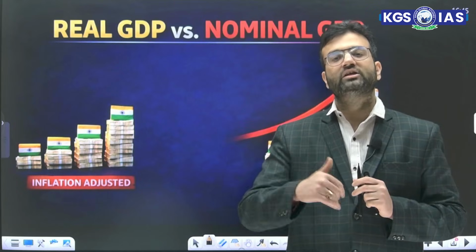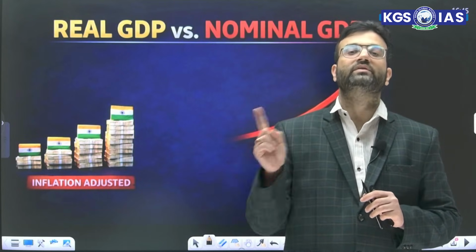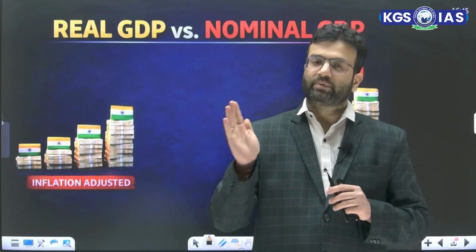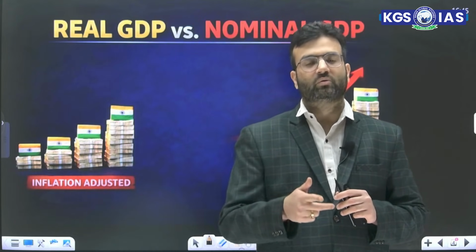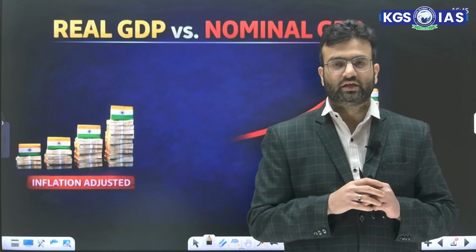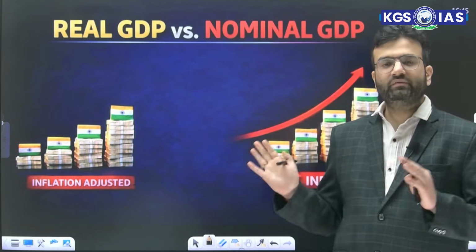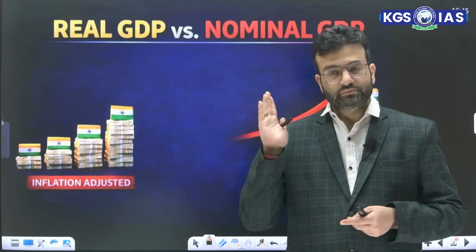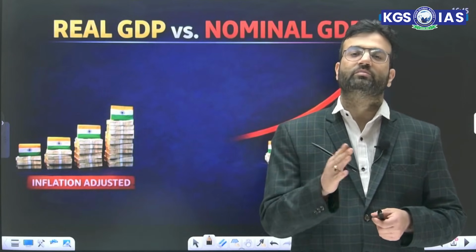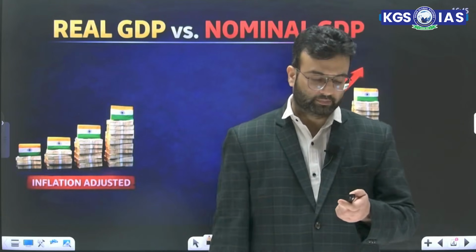Here only the increase in quantity is measured, and that quantity is multiplied with the base year's price. That means the prices in the base year are multiplied with the quantity. So if the quantity increases, then only the real GDP shows an increase in number, because here the prices are inflation adjusted. So whenever we talk about the real GDP, it is calculated at constant price or base year's price, whereas nominal GDP is calculated at current market price.